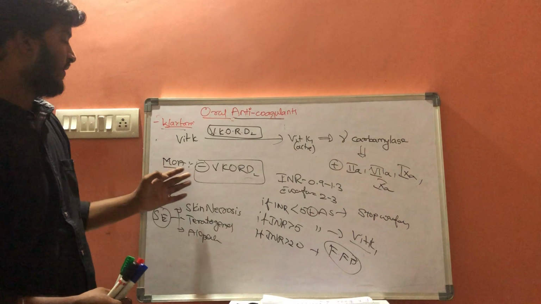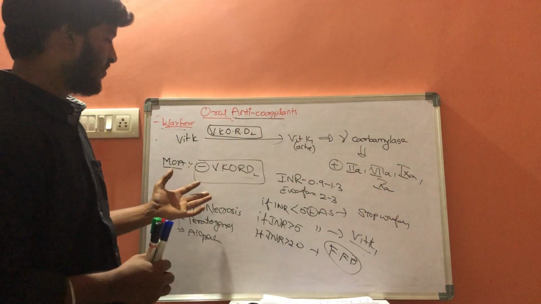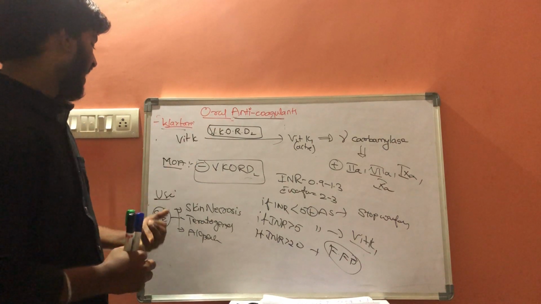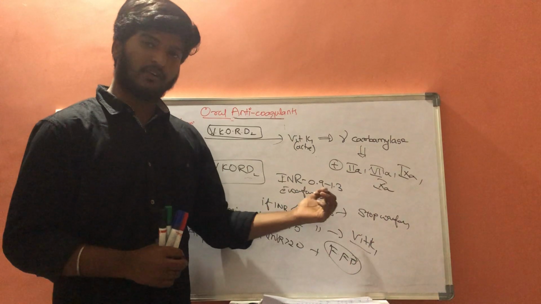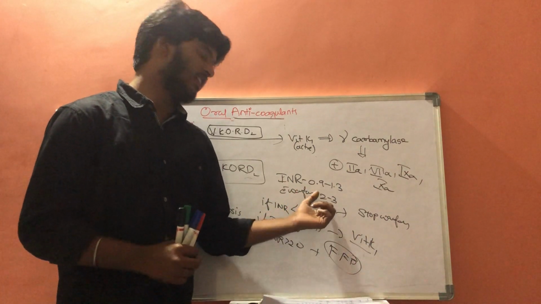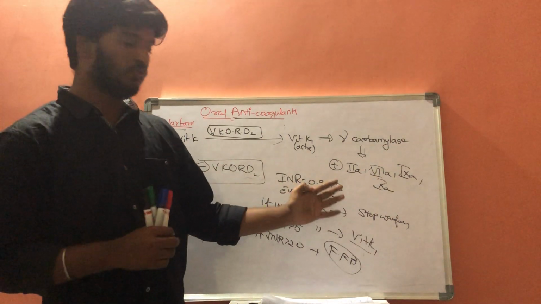And these are the uses. They are used in deep vein thrombosis and atrial fibrillation, and side effects are skin necrosis, teratogenesis, and alopecia. And we need to monitor the INR values. The normal value is 0.9 to 2.3, and when we take warfarin, it may go to 2 to 3.